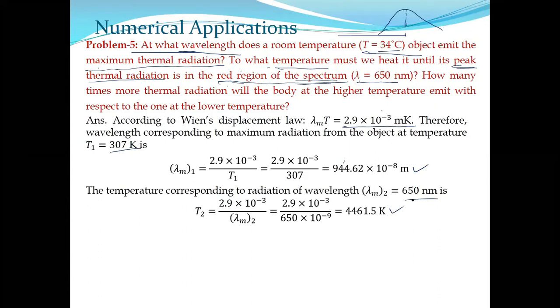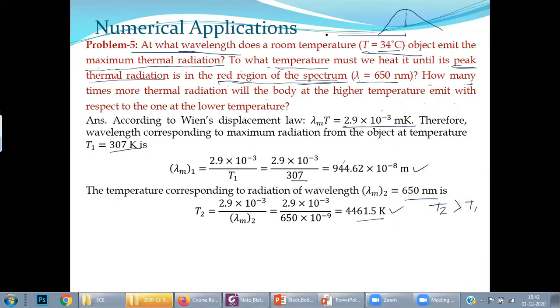Okay, third part. How many times more thermal radiation will the body at higher temperature emit with respect to the one at lower temperature? Which one is higher, which one is lower? The first one was 307, so T2 is higher than T1. Okay, that is noted.